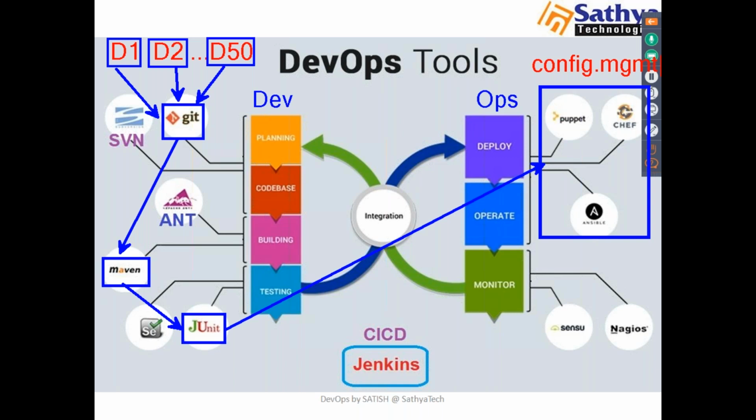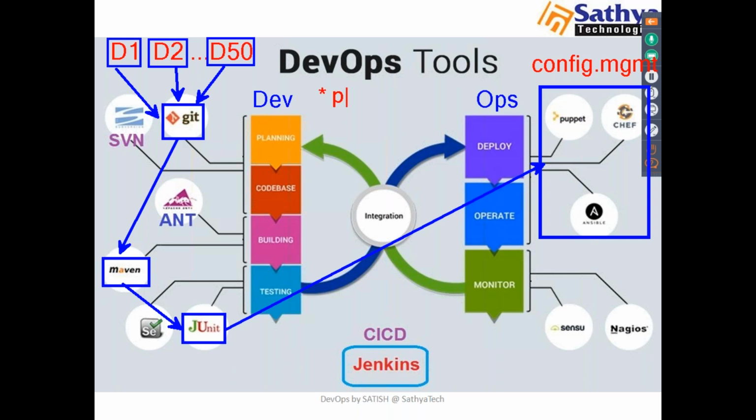They will configure our servers. Suppose I have 100 different servers, and for all of them I want to install packages like Java, Tomcat, and Apache. I can do the job with the help of CM tools.